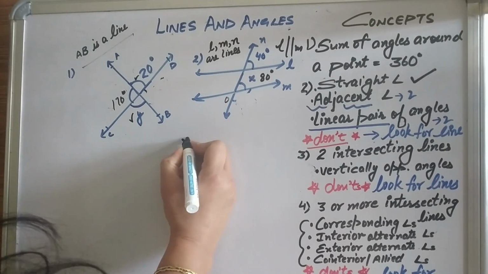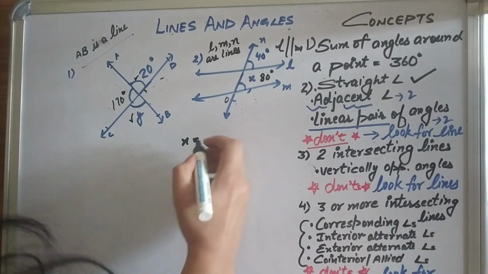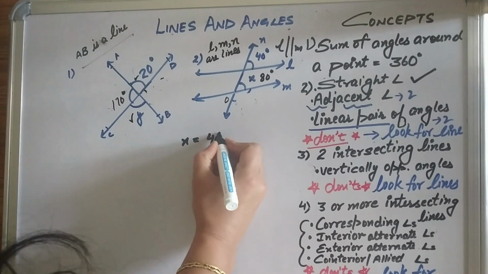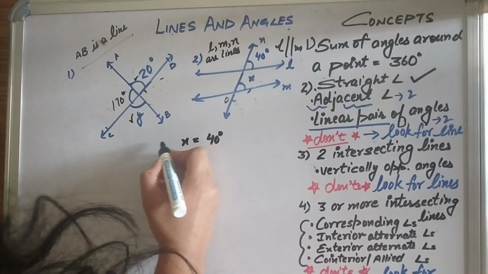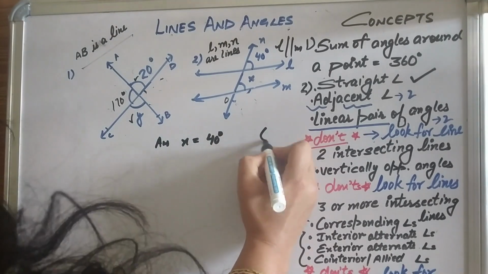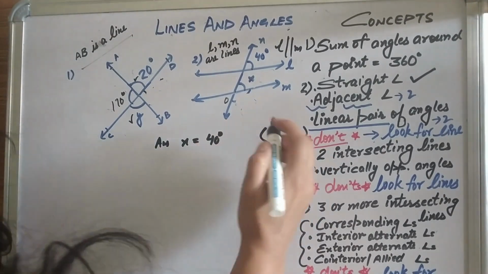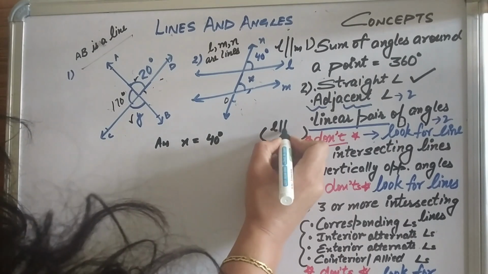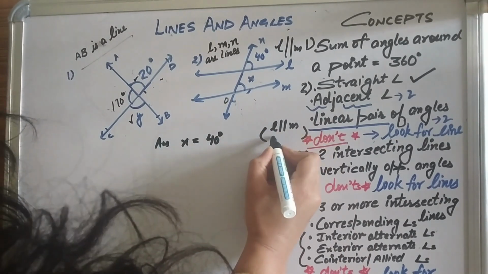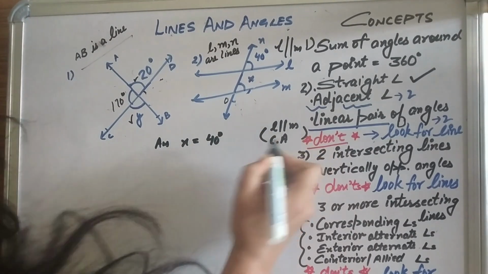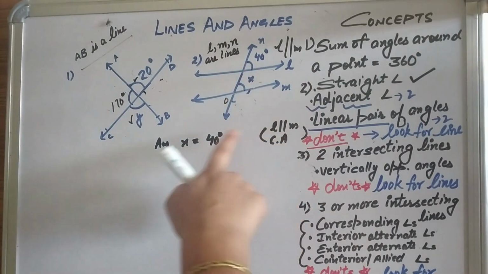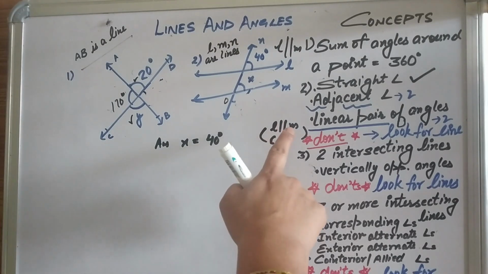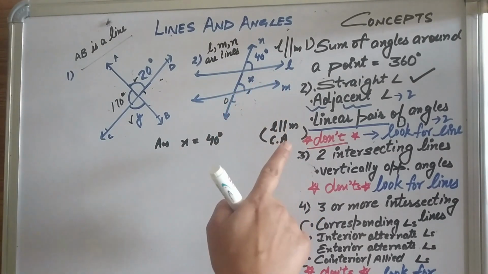You'll write X is equal to 40 degrees, leave an imaginary gap, and here you'll write the reason. Reason is important, because L is parallel to M and they are corresponding angles. Both reasons are necessary. One thing, they are corresponding angles, you showed their identification. Second thing, that the lines are parallel.